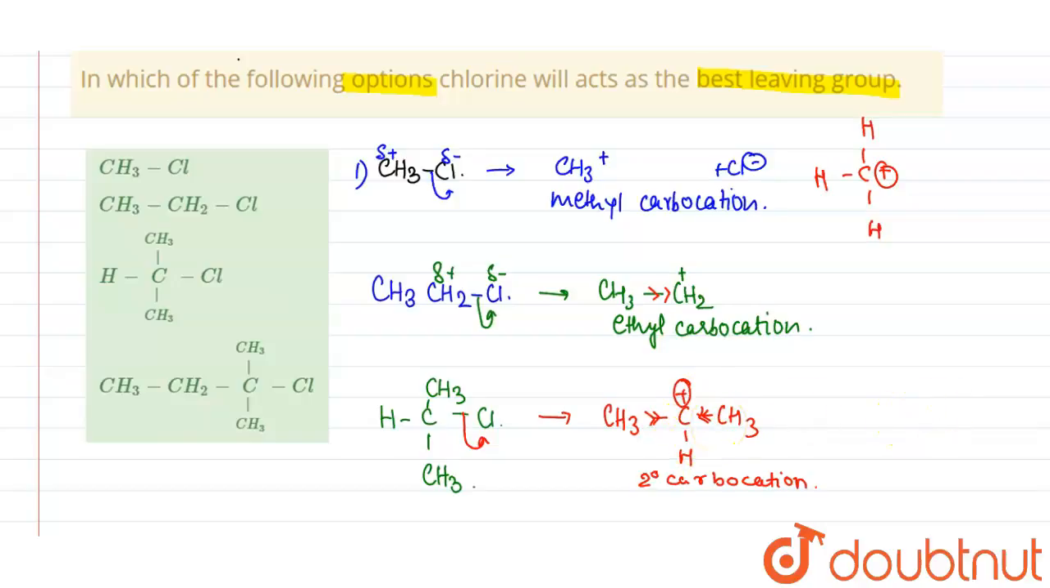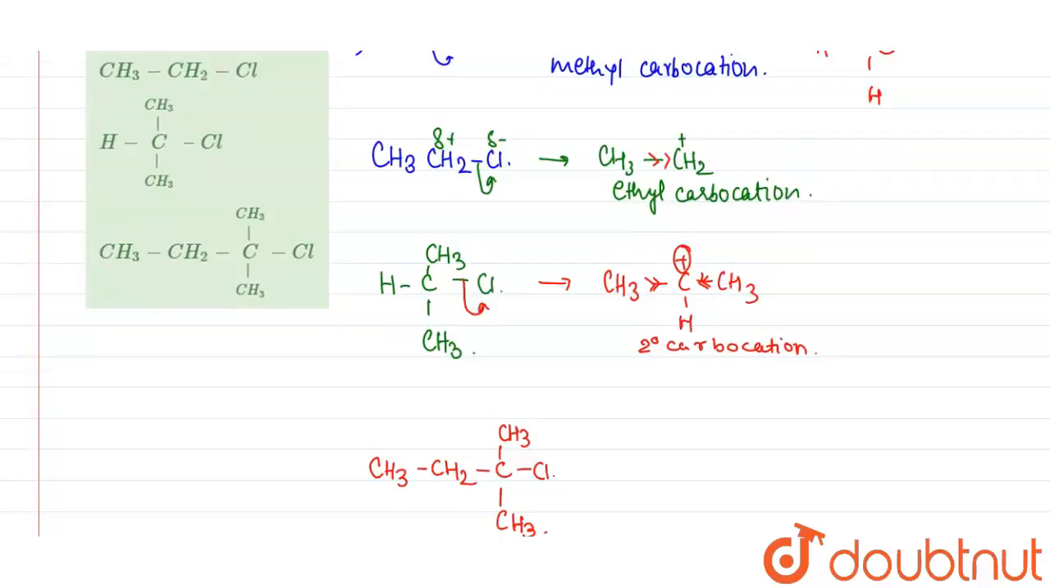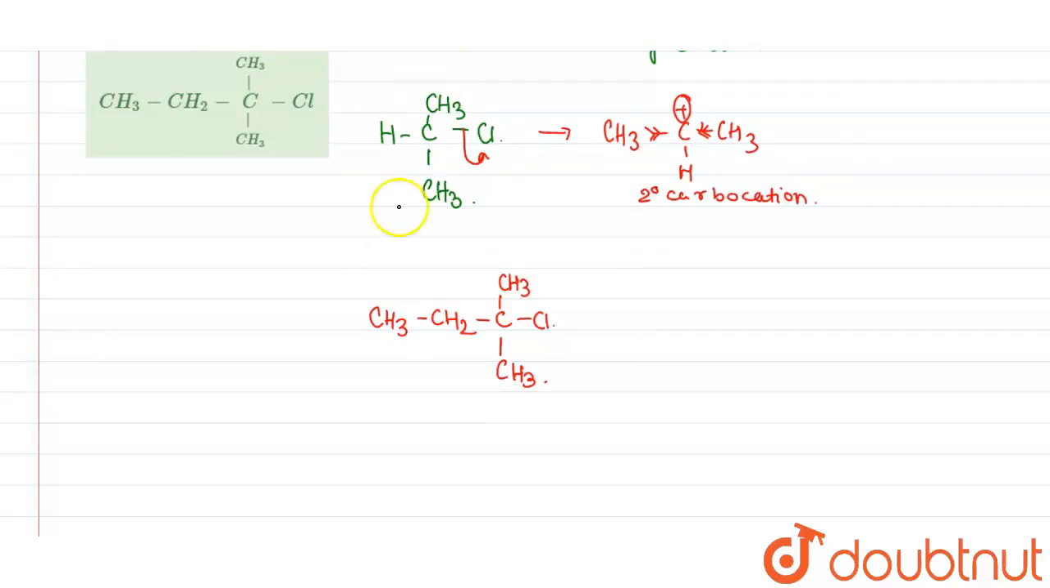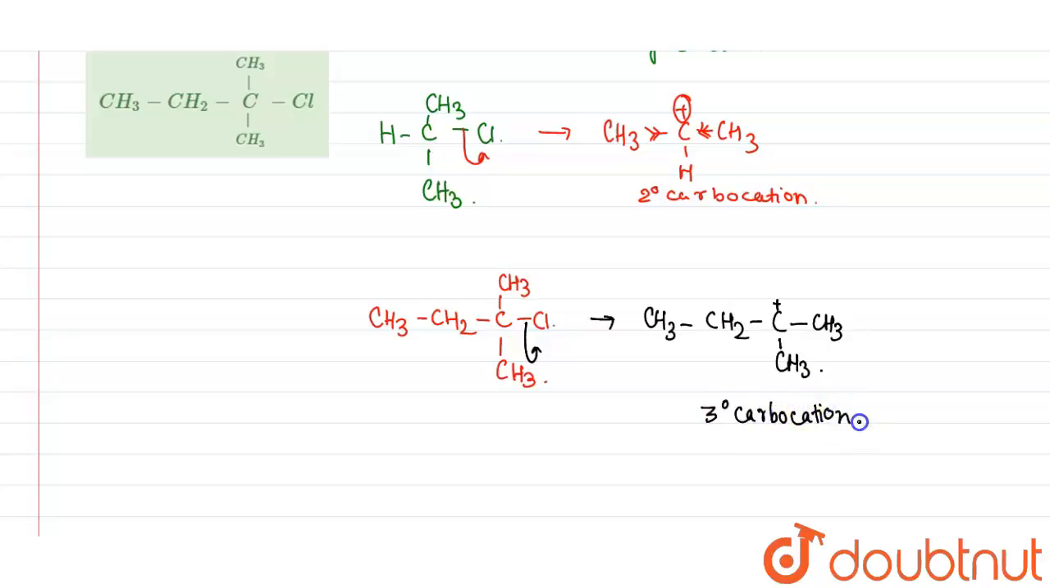So it will be easy for the chloride ion to leave. Now this is the last compound that we have. In this compound, if this chloride ion leaves, then the carbocation that will be formed here will be tertiary. C positive, CH3 and CH3. So this is a tertiary carbocation that is formed here. Now we all know a tertiary carbocation is very stable. The positive inductive effect will stabilize this positive charge here. So this is the most stable carbocation that will be formed, so the chloride ion will easily leave.